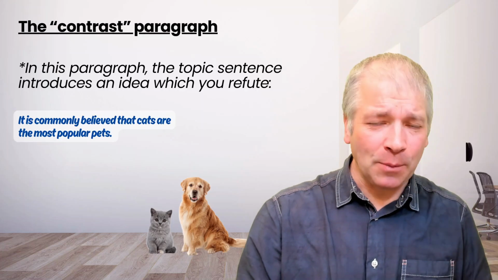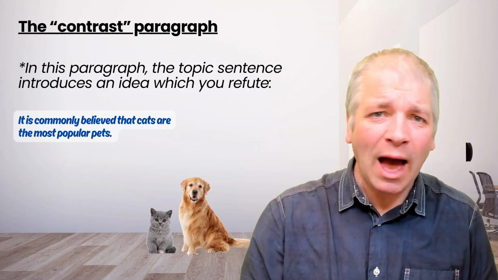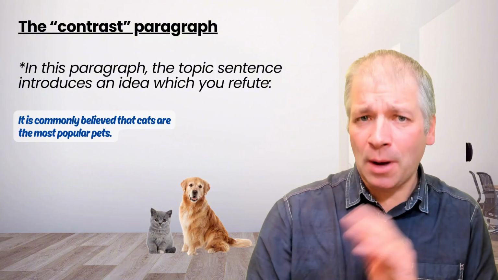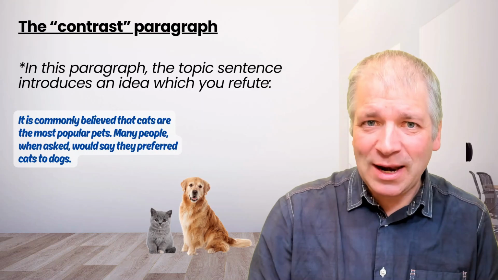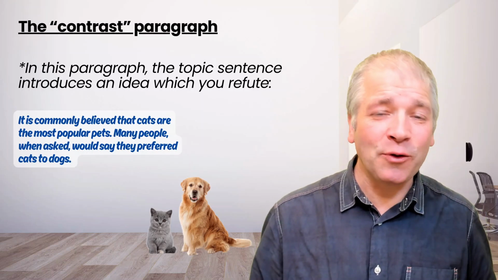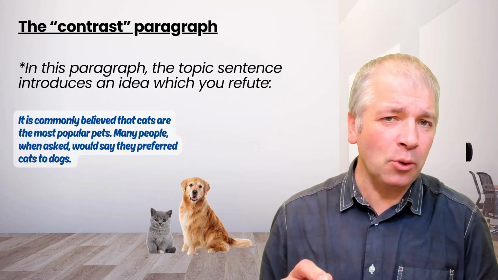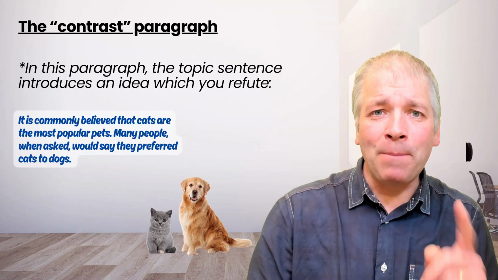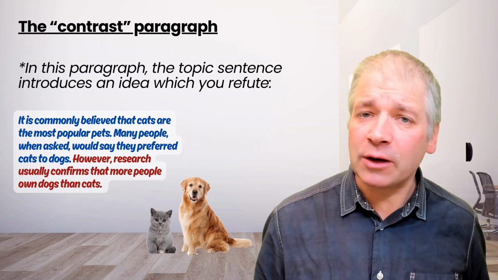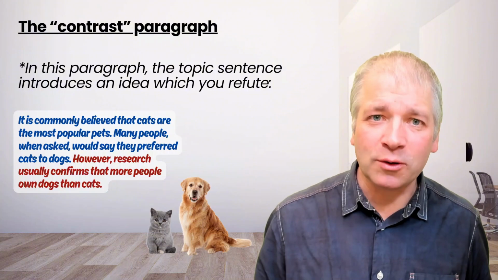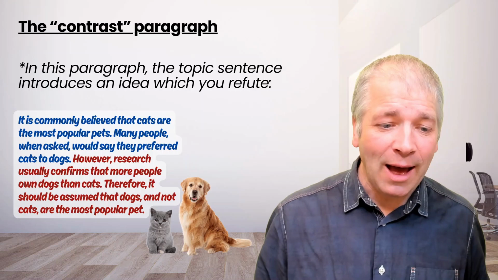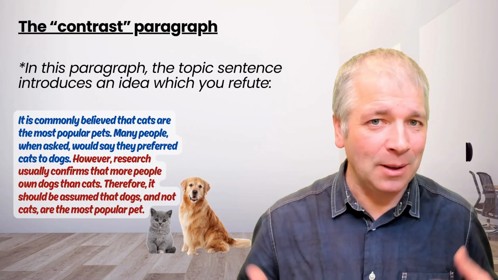So at the beginning of the paragraph, it looks normal. We have what seems to be a topic sentence. It is commonly believed that cats are the most popular pets. We might then have some supporting information. Many people, when asked, would say they preferred cats to dogs. That seems to support our topic sentence. But then we meet a change. However, research usually confirms that more people own dogs than cats. Therefore, it should be assumed that dogs and not cats are the most popular pet.